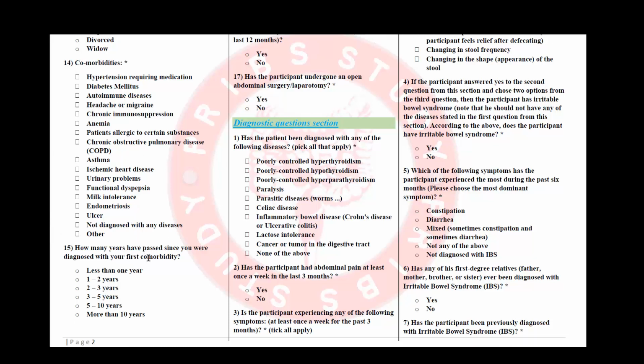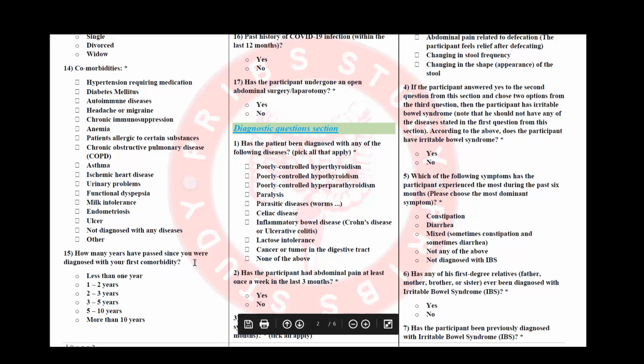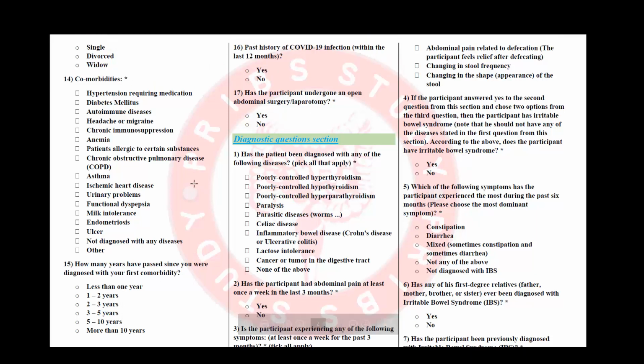And we have to ask them how many years since they were diagnosed with their first comorbidity. Please note, if the patient has no comorbidities, you can put less than 1 year, or you can not answer this question at all because there is not an asterisk, so it's not an obligatory question. You can dismiss this question if there are no comorbidities.